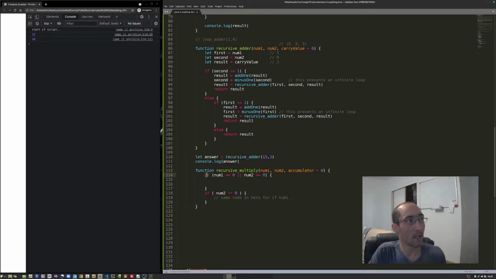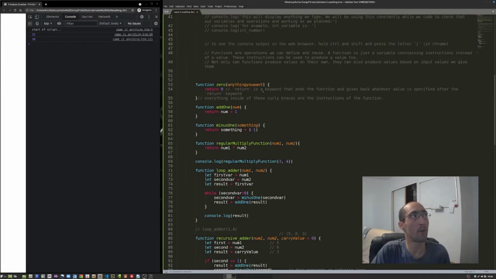So I'm going to say in English, if num1 is 0, or the second number we give it is 0, then for sure the entire output we know can just be return 0. And it doesn't matter what we put in here, because remember, what we're doing is calling a function we've already defined.